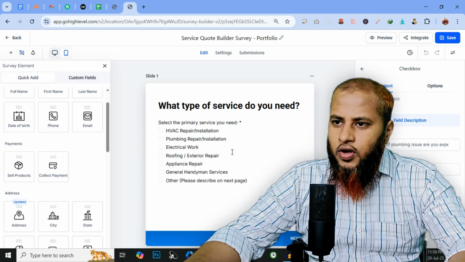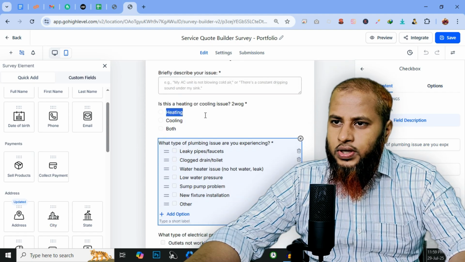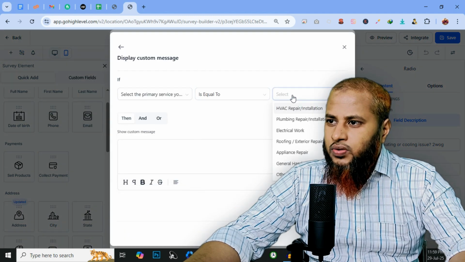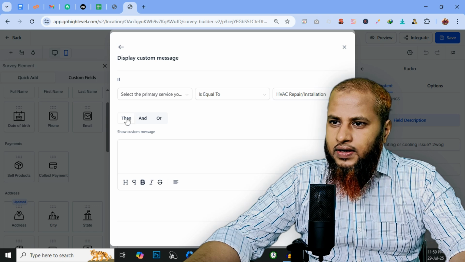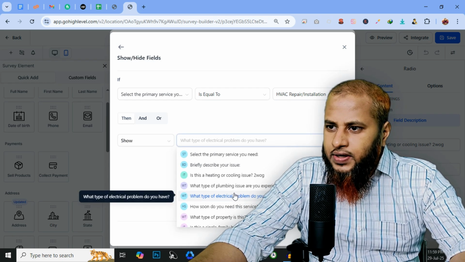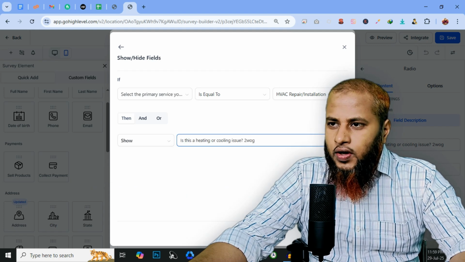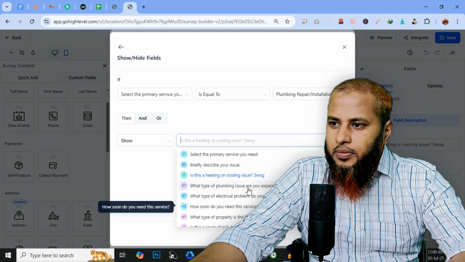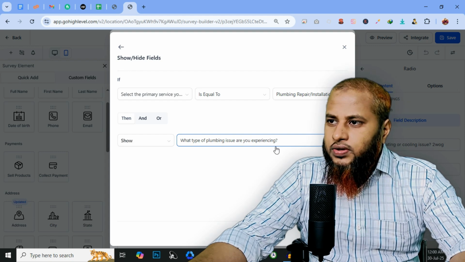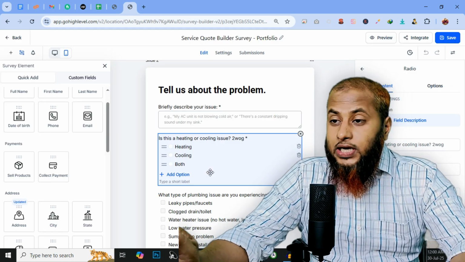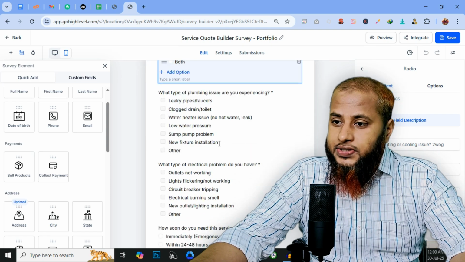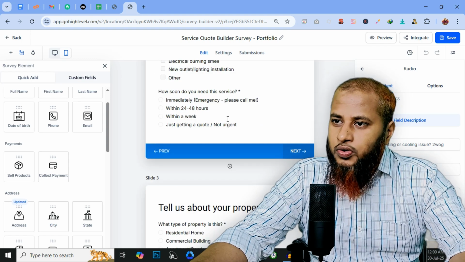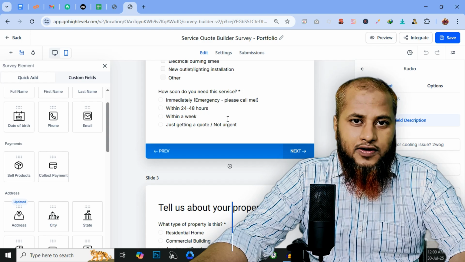So how did we create this one? We created this one like heating and cooling. You can see all the conditions from here. Select the primary services, if equal to repair and installation, then what will it show? It will show, is this a cooling issue or heating issue? If this is plumbing repair, then what will it show? It will show the plumbing issue you are experiencing. So that's how it is working. All the problems for that particular service are listed in this place. It is only showing what we conditionally decide to show. This is the common thing it will show for every service they select.